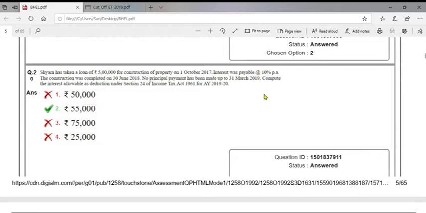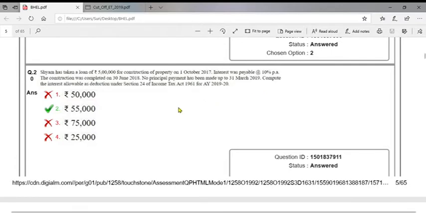Sham has taken a loan of rupees 5 lakhs for construction of property on 1st October 2017. Interest was payable at the rate of 10% per annum. The construction was completed on 30th June 2018. No principal payment has been made up to 31st March 2019. Compute the interest under section 24B.